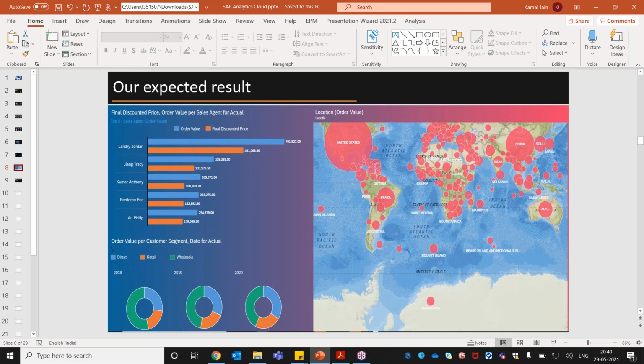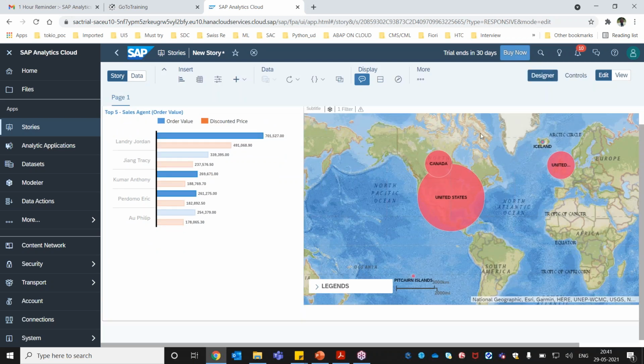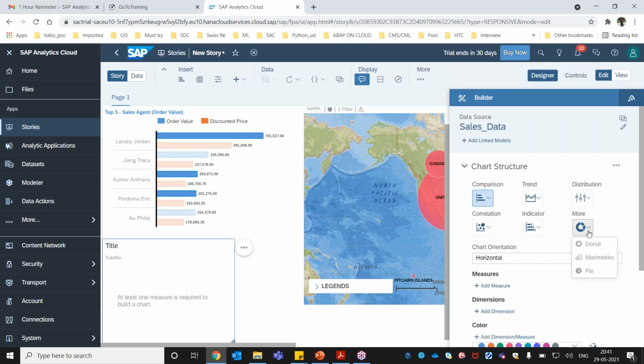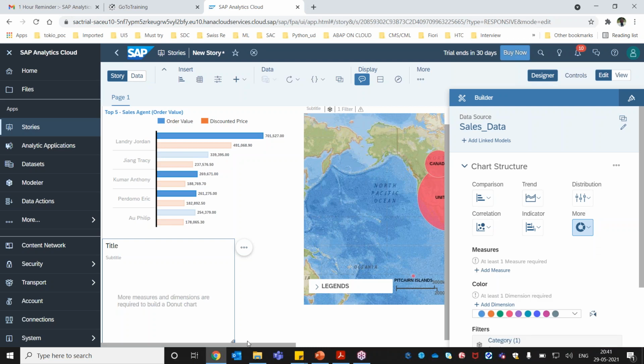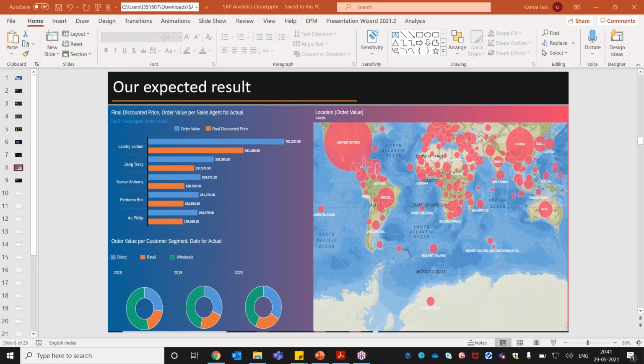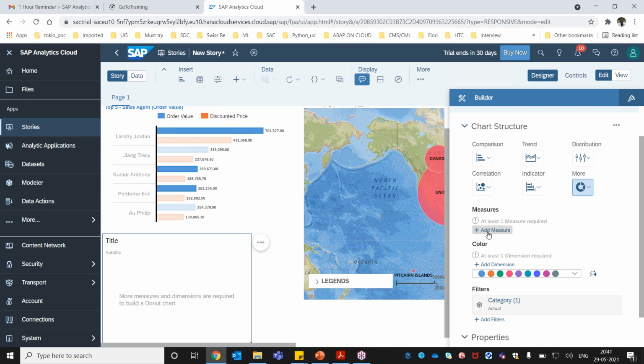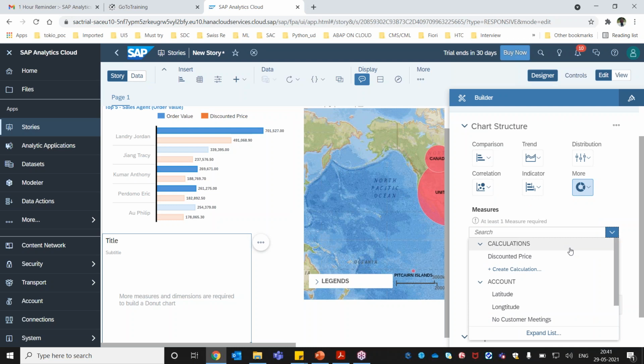In order to do that, we need to create a pie chart. So again I will go here and click on chart. Here we have something called more, and if you go a little bit down, I can select my pie chart or donut chart. Let's take this donut chart. Now I have a donut chart available. As per the requirement, it should show the order value per customer segment. So I am going to select the measure, which will be my order value.